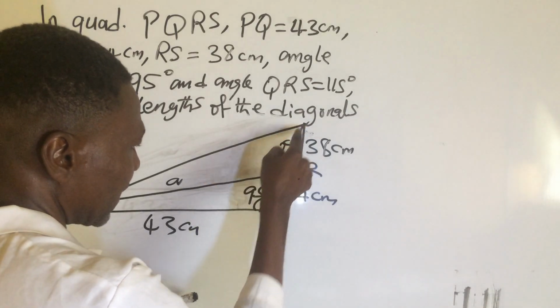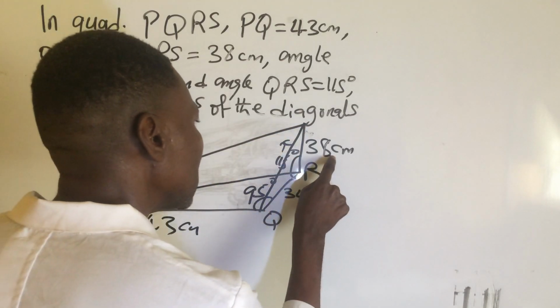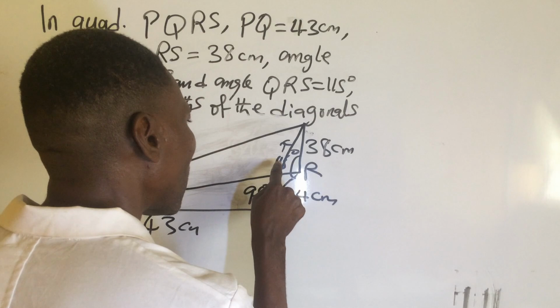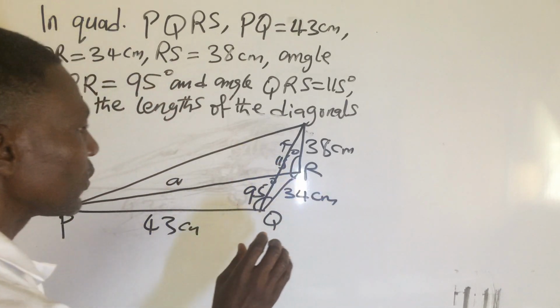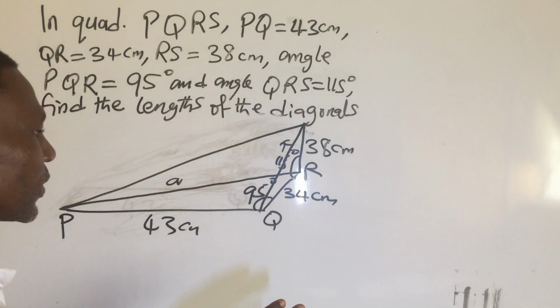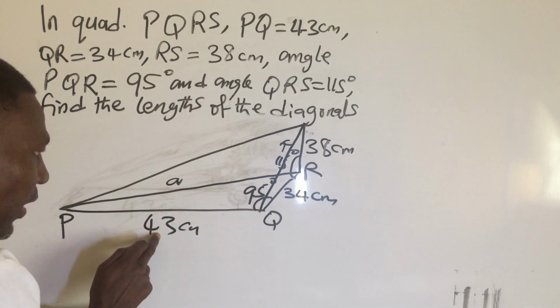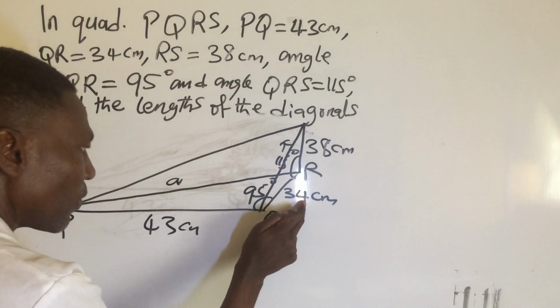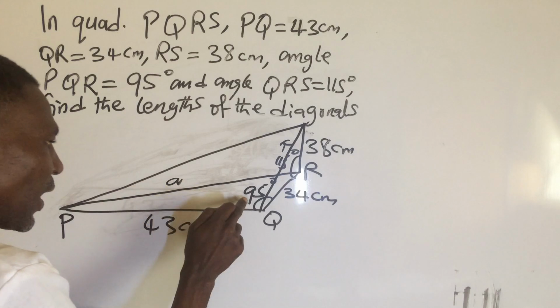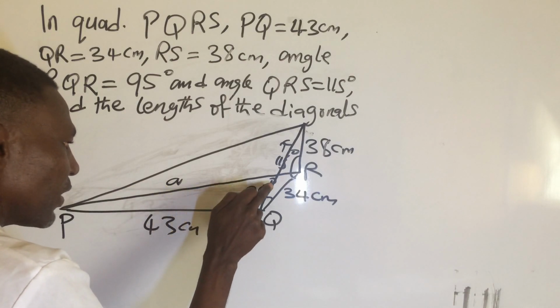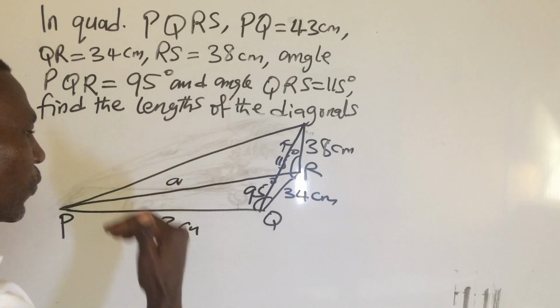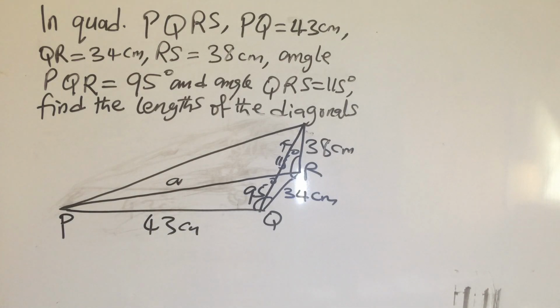So solving for this line, make use of 34 and 38 with the angle 115 using the cosine rule. Then to find this one, we'll use 43 and 34 and find A with the angle 95 degrees using the cosine rule too.